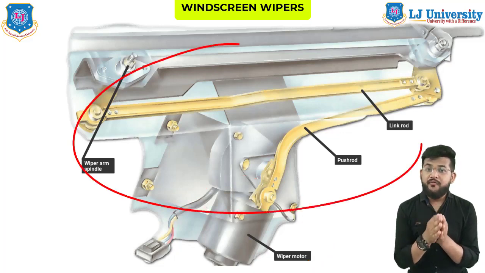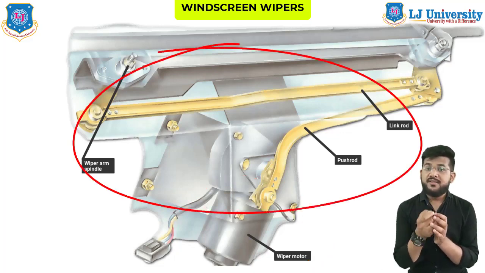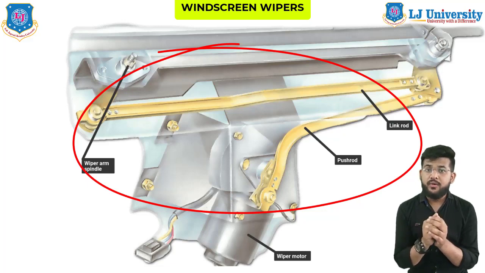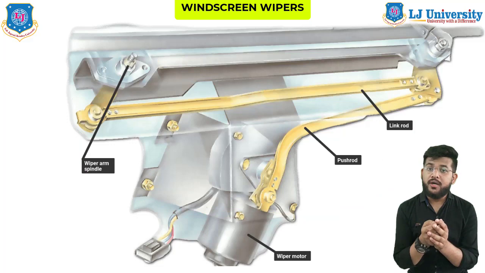The linkage performs two major functions. Firstly, it holds the wiper arm and blade in position and maintains proper contact between the blade and the windscreen. Secondly, it converts the rotary motion obtained from the motor into a suitable form for the windshield wipers. To do this, it employs a worm gear. The worm gear reduces the speed of the motor output shaft and converts it to suitable torque for the required operation of the wiper arm.